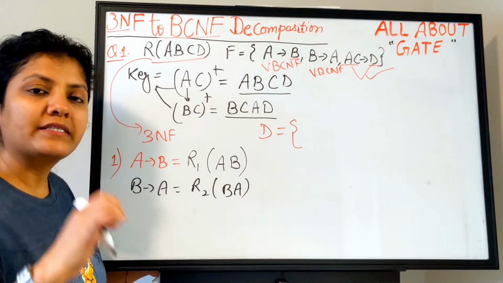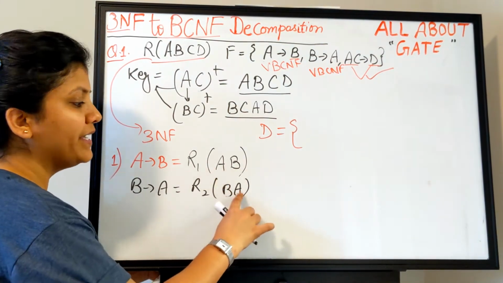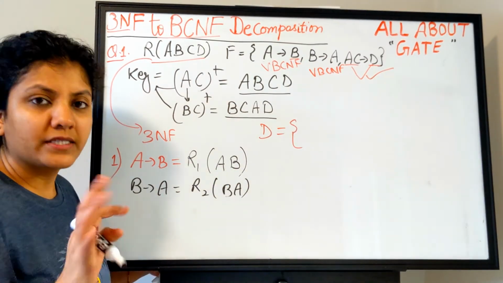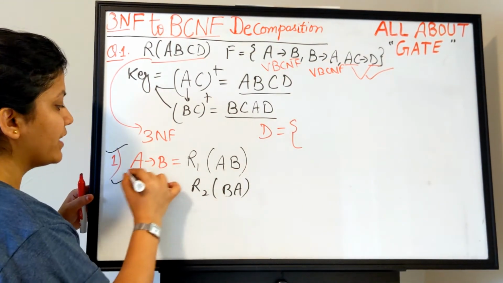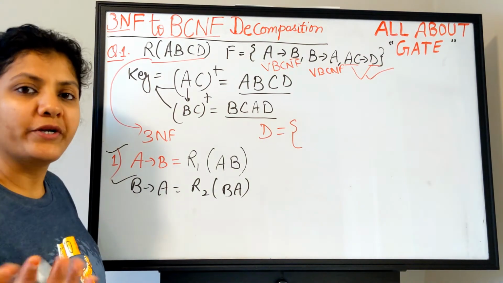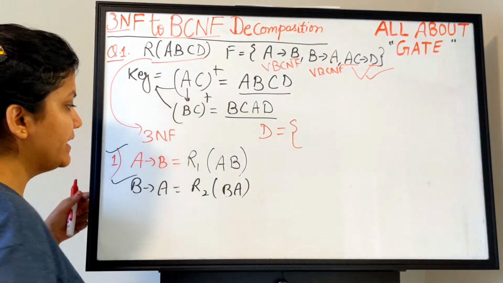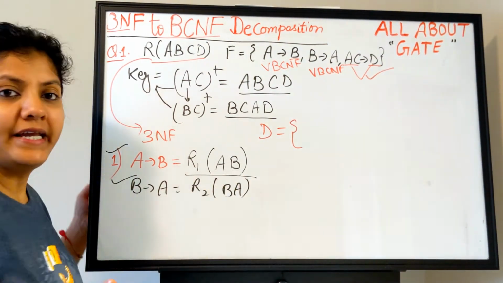It is nothing different. R1 and R2 are exactly the same. Here AB and BA, saying these things doesn't make any difference. These two relations are the same. So either you take this or you take this. There is no point in taking both of them at the same time, right? So they are interchangeable.